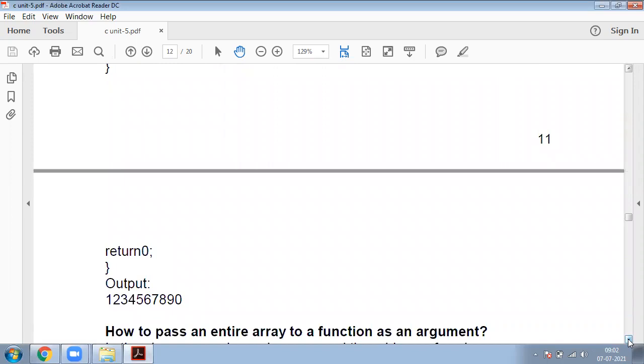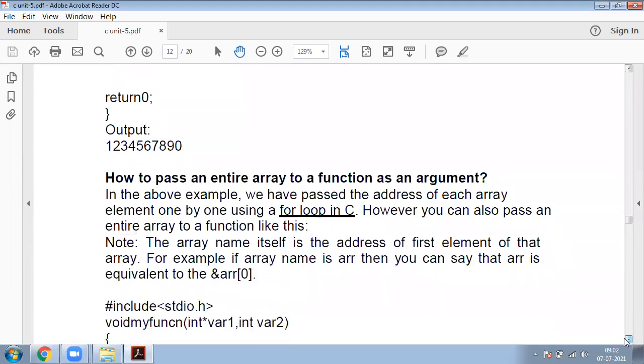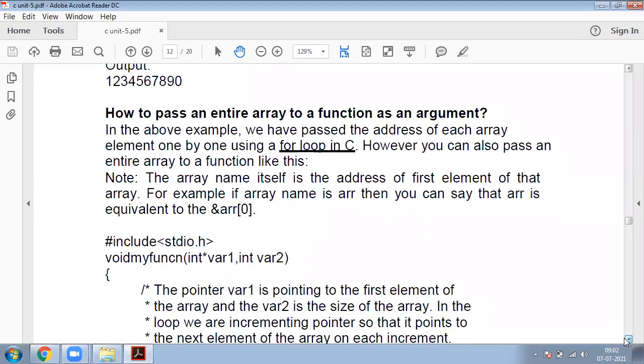Simply, what is the meaning of call by value and call by reference? To execute functions, either call by value or call by reference happens. In call by value, whenever our program is executed, actual parameters are copied to formal parameters.